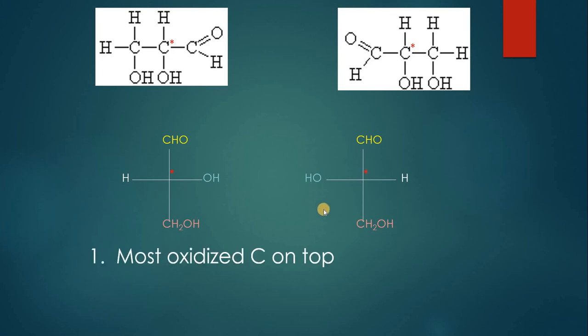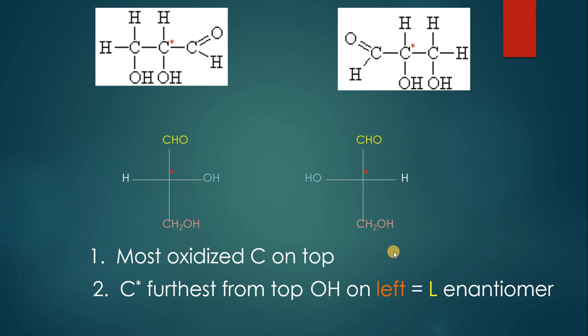The most oxidized carbon is placed on the top. This is the priority order, which is not of too much concern for you. For example, CHO. Then the stereo center of the carbon is shown furthest from the top, or it is shown at a distance. And then OH, when it is present on the left side, will be called L-enantiomer. The name of the compound will be called L-enantiomer, which is this one.